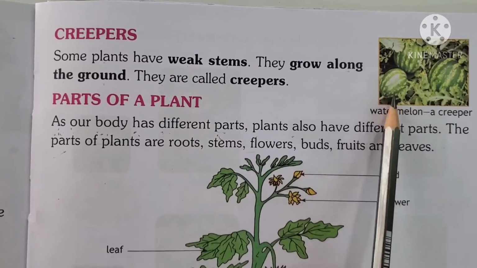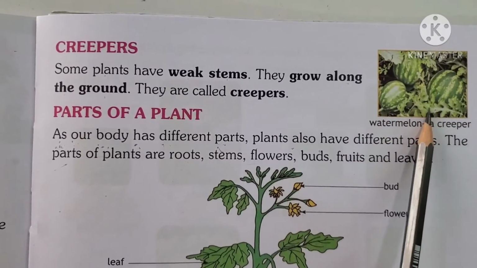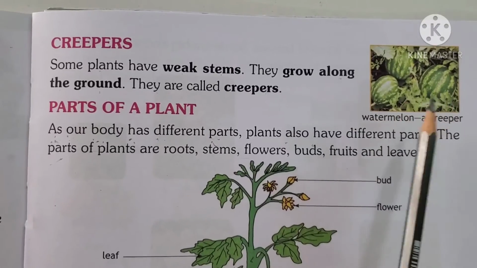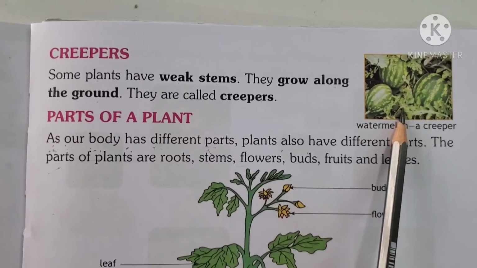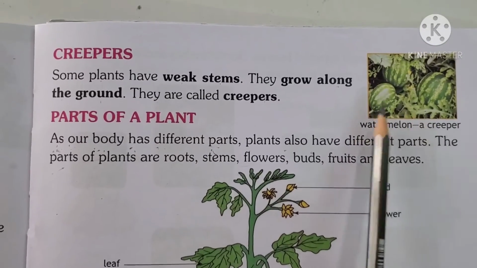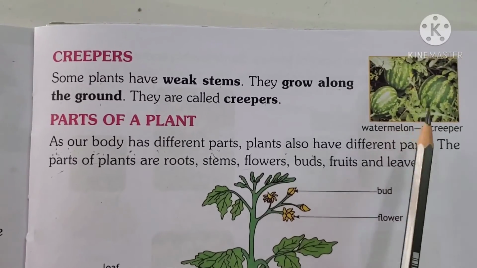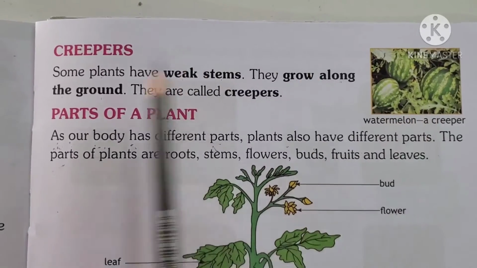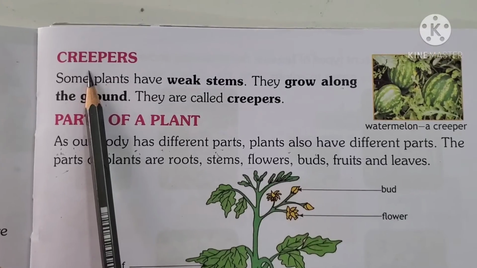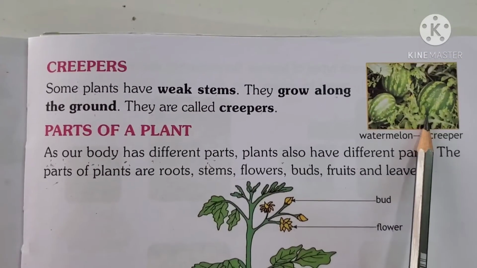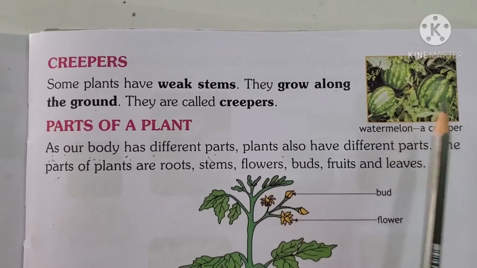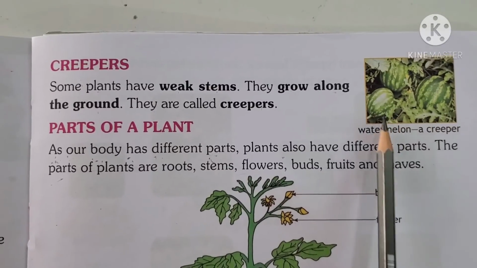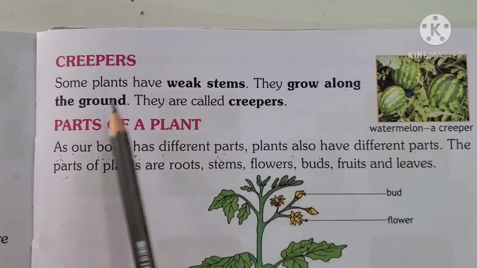It grows along the ground. It cannot climb. It cannot grow straight. It grows on the ground. Okay, so these types of plants are called creepers. Even pumpkin. Pumpkin is a creeper because even that grows along the ground.